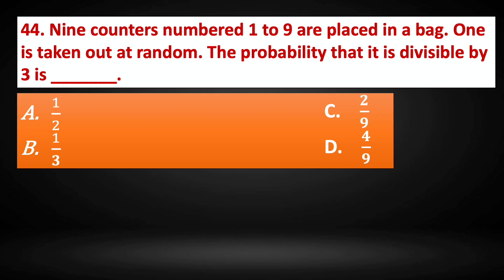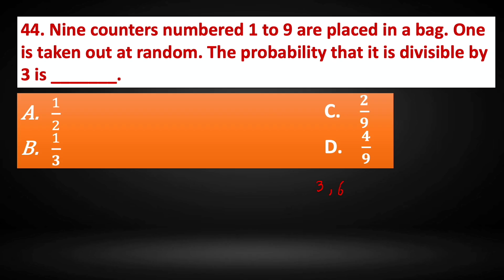Question number 44. 9 counters numbered 1 to 9 are placed in a bag. 1 is taken out at random. The probability that it is divisible by 3 is dash. In the numbers 1 to 9, the numbers that are divisible by 3 are 3, 6, and 9.